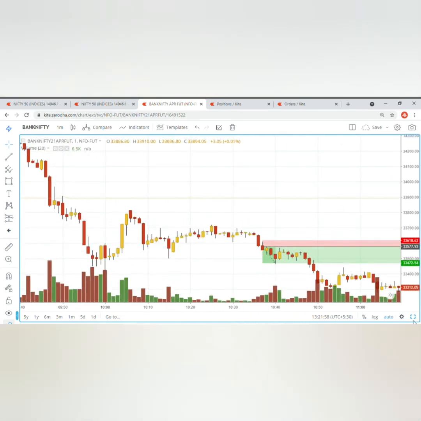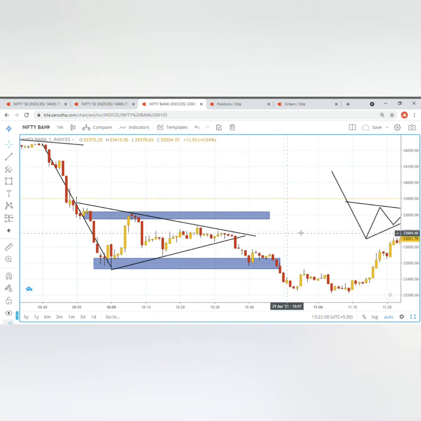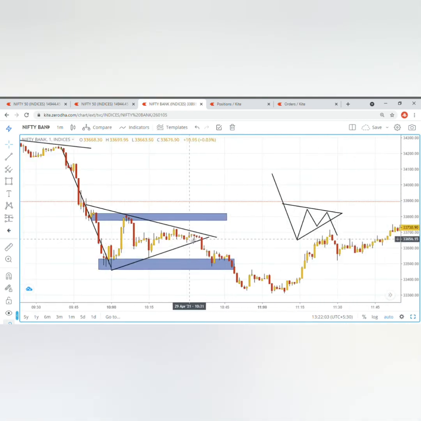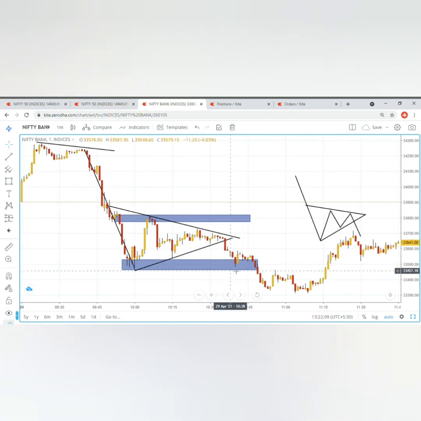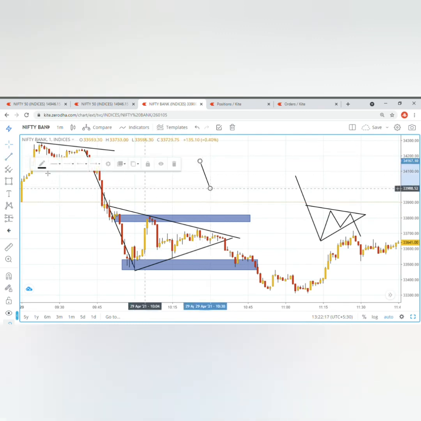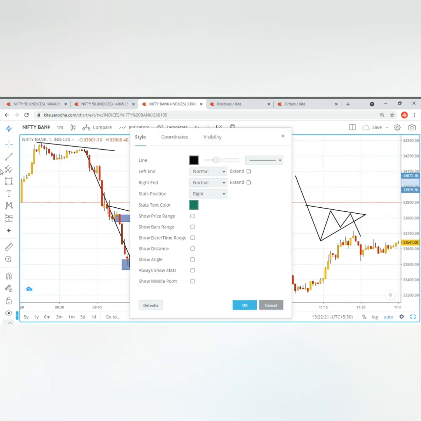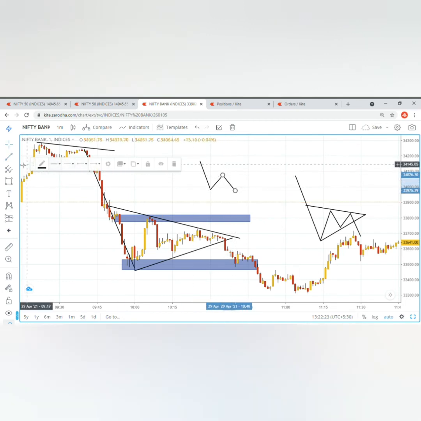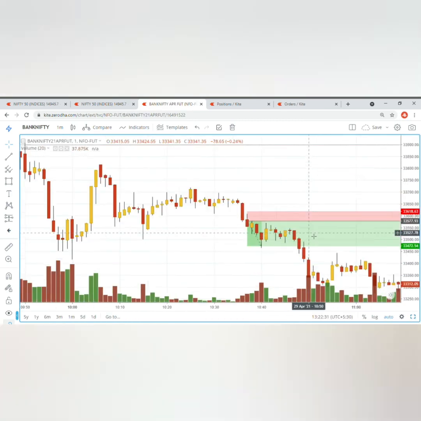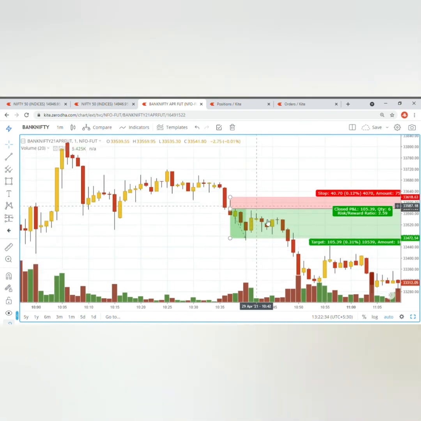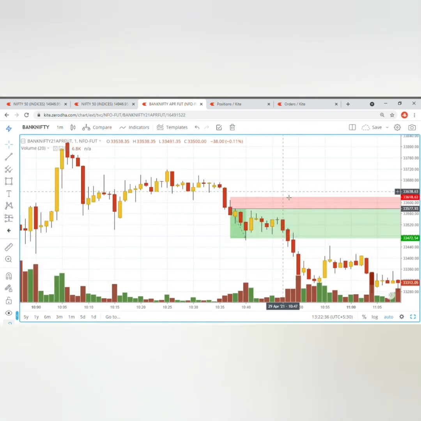Though the bearish pennant pattern looks like this and gives a big fall, yet as intraday traders it's very important to play safe. So I only went for this target only. As you can see, the price moved even downwards from here, but the price could have formed a double bottom here also. It could have formed a double bottom like this, and it could have gone up from here. So that's why, as intraday traders, it's very important that we play safe and not go for big targets. So even 100 points is not bad in futures. So yeah, it was quite good.